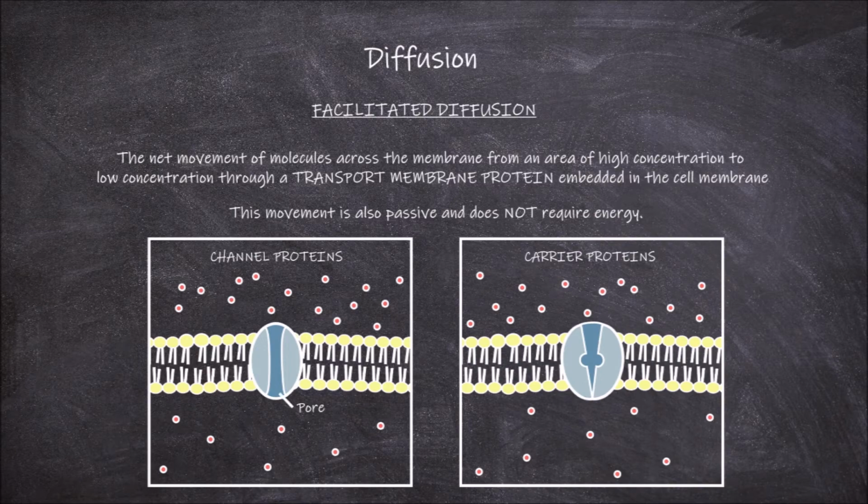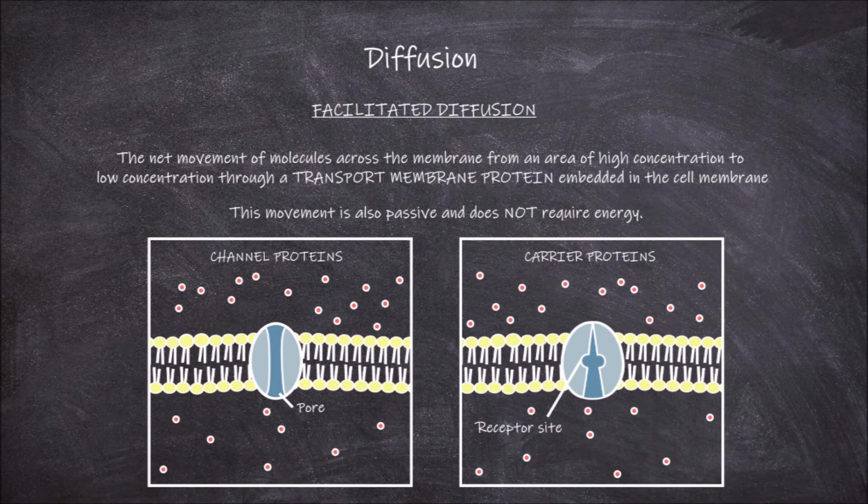Channel proteins have a pore going through them which allows the movement of ions through it across the membrane. These channel proteins are selective to specific ions and can sometimes be gated. Carrier proteins have a receptor site that the solute binds with, which causes the carrier protein to have a conformational change, which enables the solute to cross through the carrier protein from one side of the cell membrane to the other. Carrier proteins only bind specific molecules. The rate of facilitated diffusion is faster through channel proteins than it is through carrier proteins.